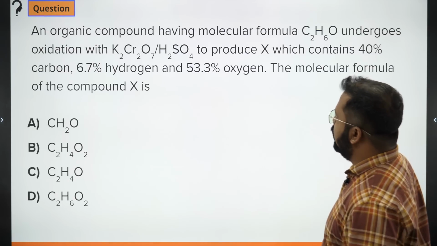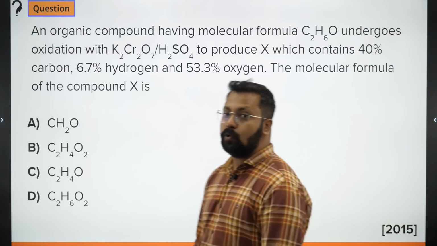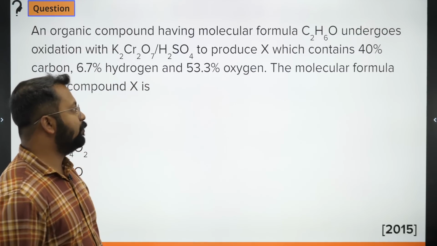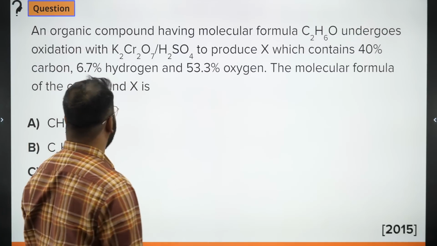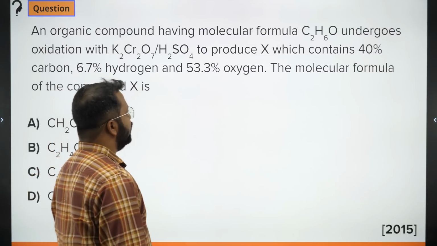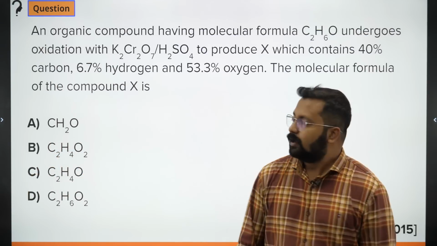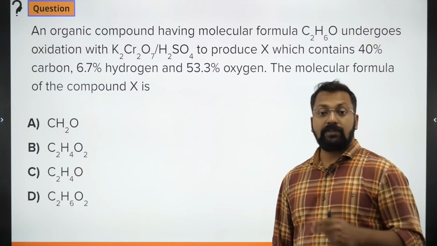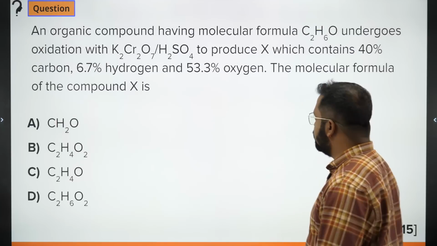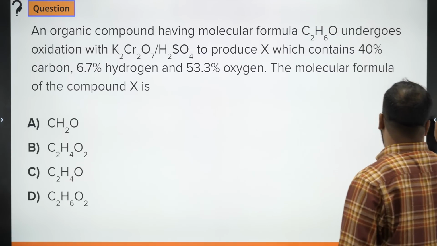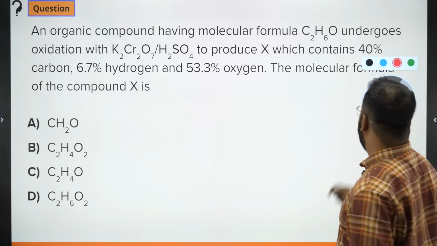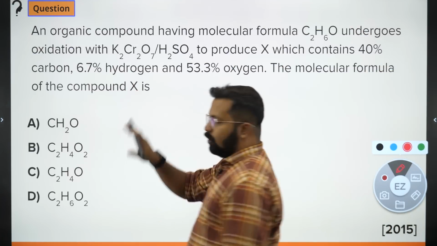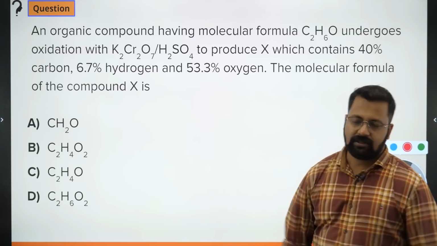An organic compound having a molecular formula C2H6O on oxidation with dichromate in presence of H2SO4 produces X, which contains 40% of carbon, 6.7% hydrogen, and 53.3% oxygen. The molecular formula of the compound is. Now to solve this question, there are 2 methods. One method is that you identify the empirical formula of the product using the percentages.